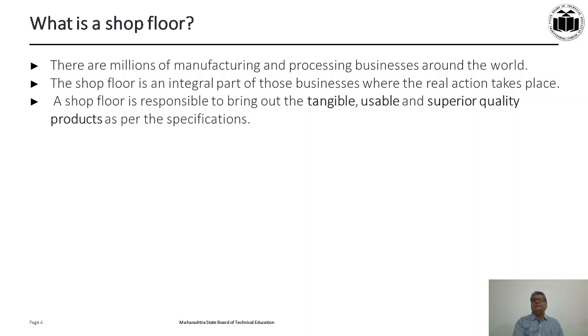So what is done at the shop floor, in the manufacturing area or the production area? For what are they responsible? They are responsible to turn out or bring out tangible products. Tangible means products like table, chair, TV, fridge, which you can see with your own eyes, isn't it? Or you can feel it, touch it. So they are tangible products. You are supposed to create tangible products in the manufacturing process.